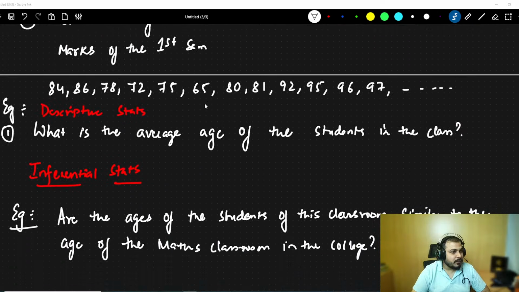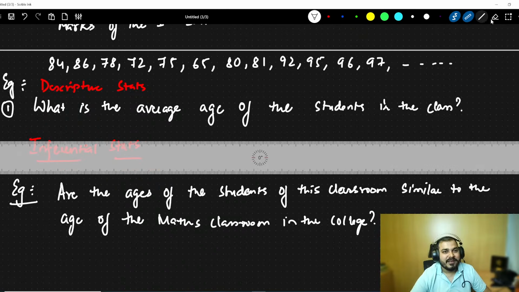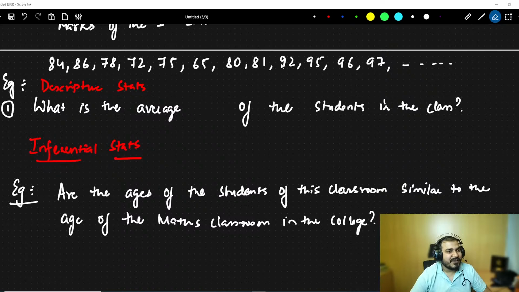Okay, sorry, did I discuss maths? Okay, sorry, I'll not say age but average marks. I'll just try to change it over here. Just a second, guys, I'm extremely sorry. So this is not age, this is marks. Okay, so I'll not say ages, but you can also take ages as an example. I will say it as marks.